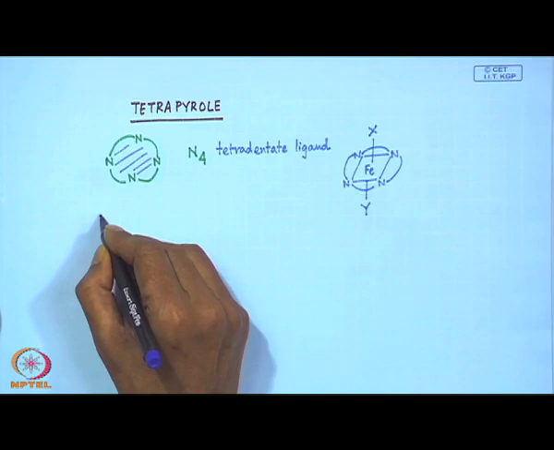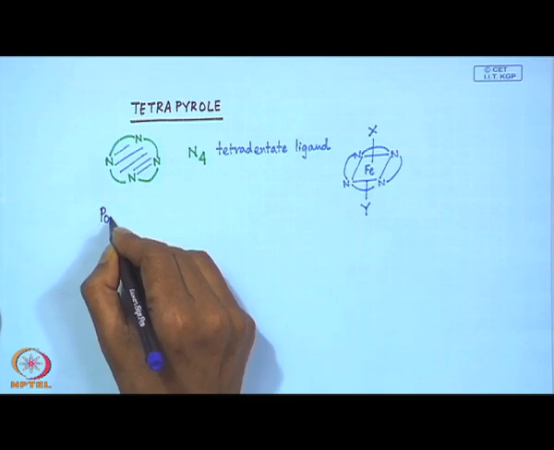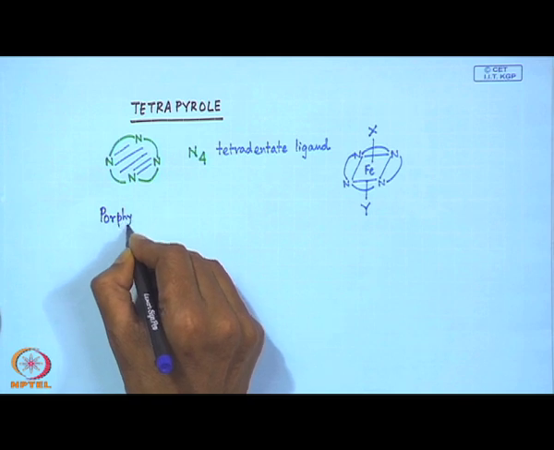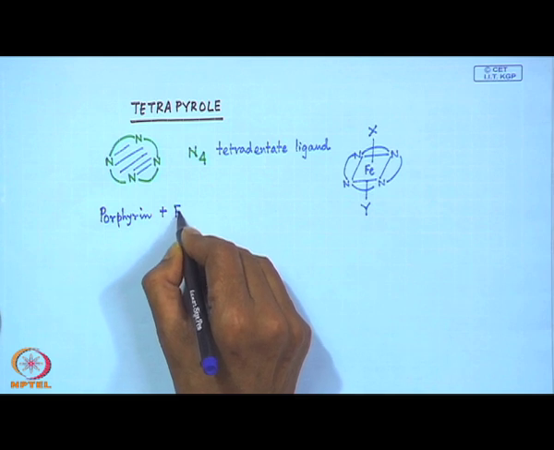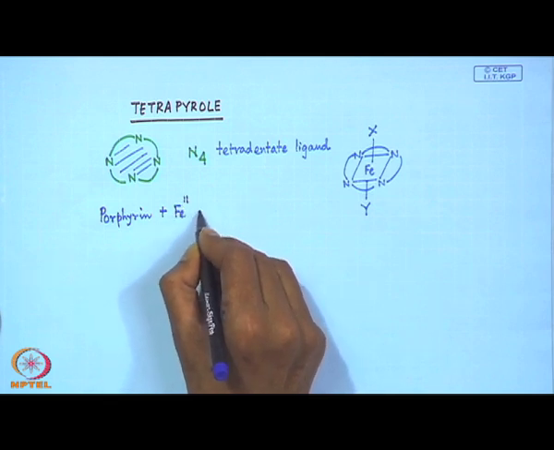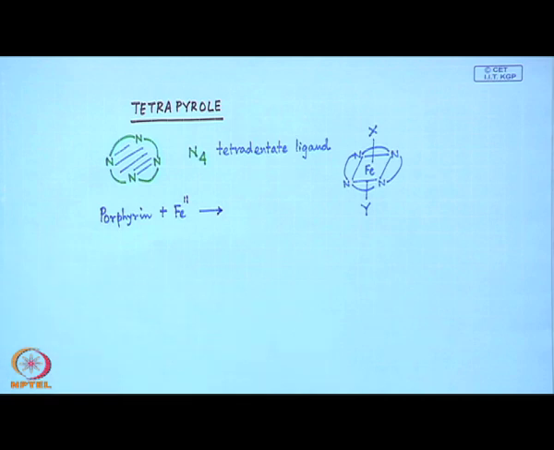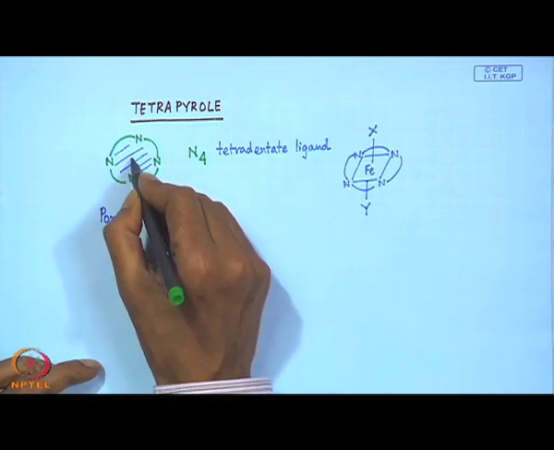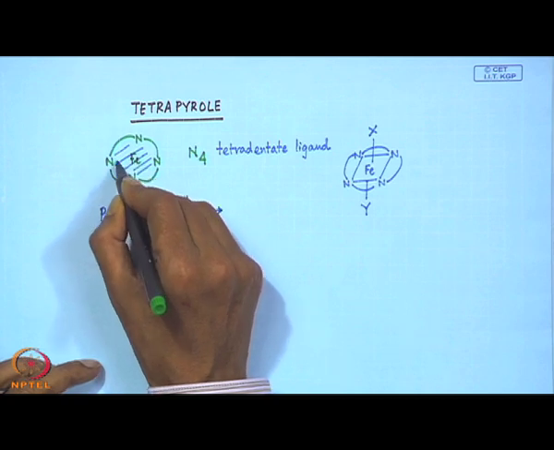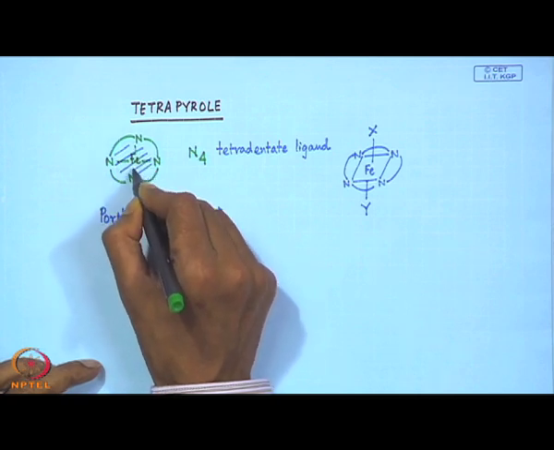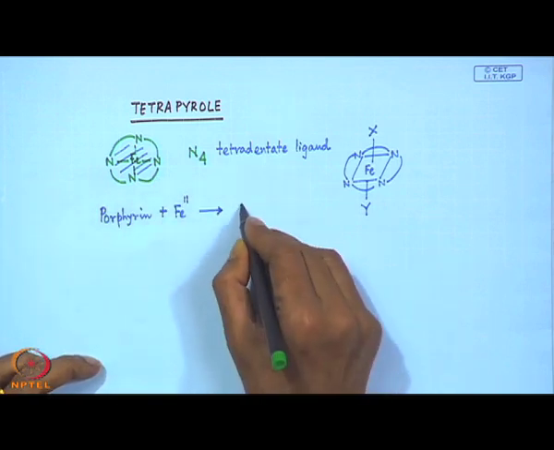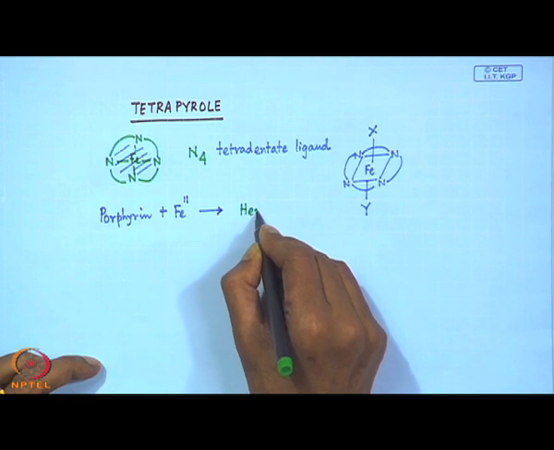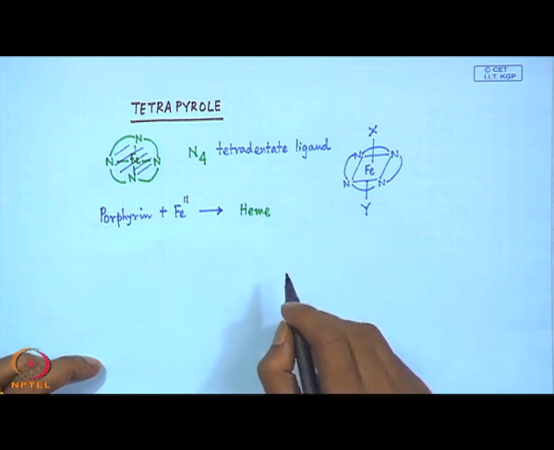So, when we have the simple porphyrin, and which is bound to Fe2, that means iron 2. So, in this plane basically, if we have the iron and when it is bound to all 4 positions, we get the heme group.